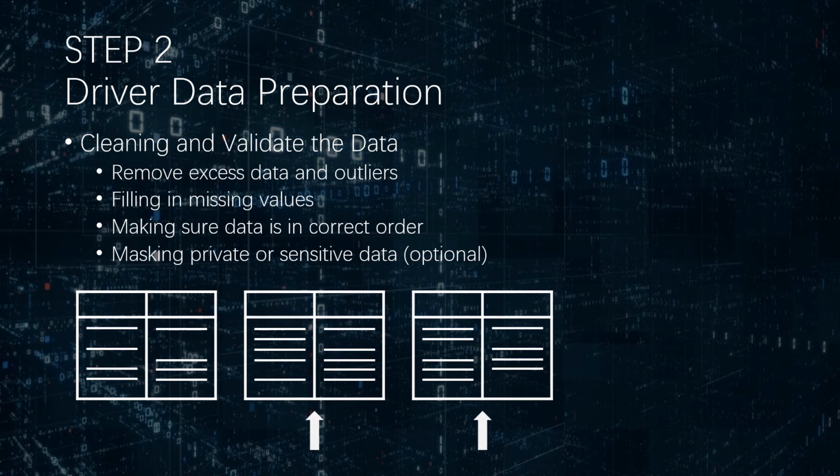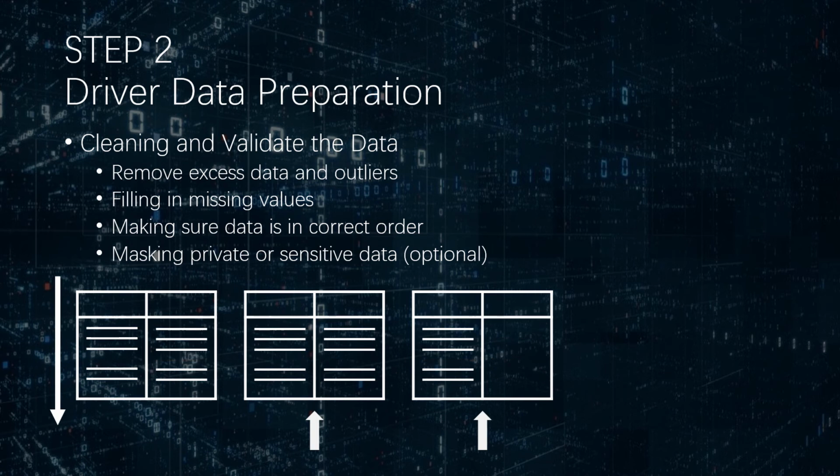We also have to fill in missing values, and make sure that all the data are in the correct order. In the UAH DriveSet, there is some data that is not in the correct order based on time, so we have to sort the data. Last but not least is masking private or sensitive data. This is optional, but it is recommended if you are working with private or sensitive data.